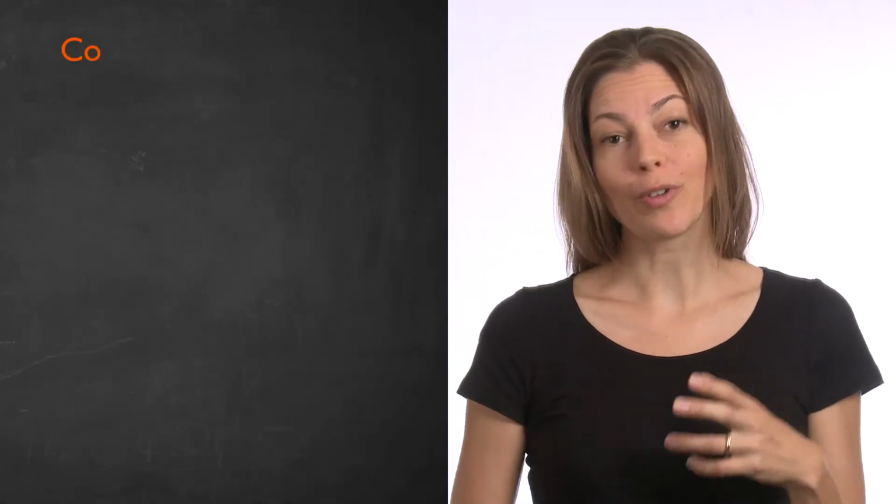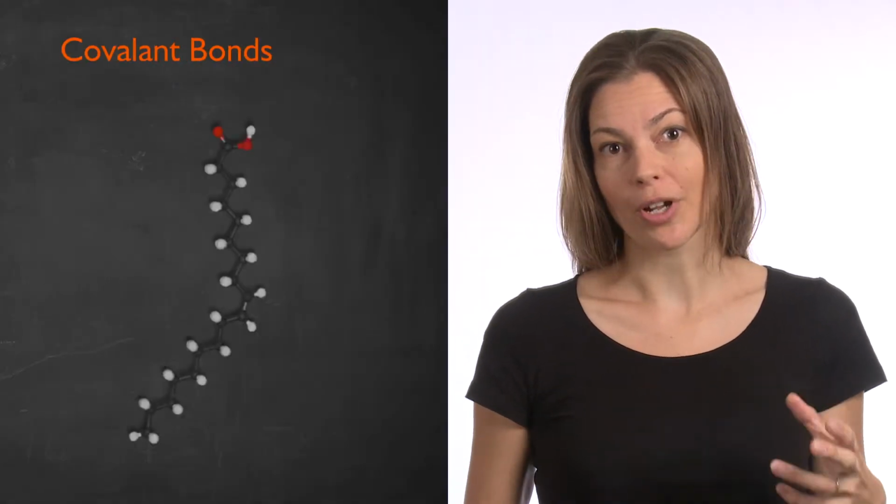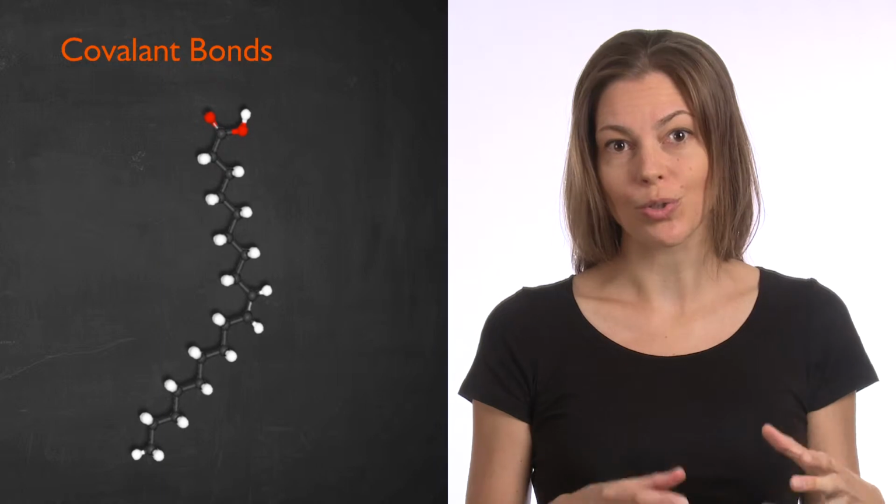So in addition to the basic molecules of cooking, there's also a few basic ways that the molecules of cooking can interact with each other. Many of you have probably heard of these before, but here's a recap. Covalent bonds are very, very strong bonds, and these are the bonds that hold molecules together.